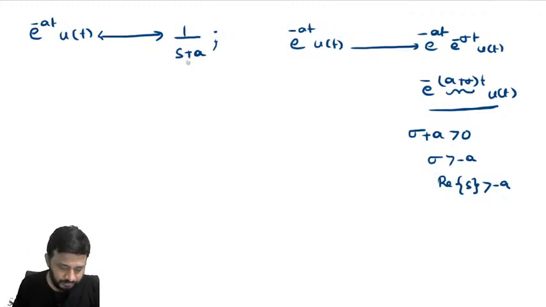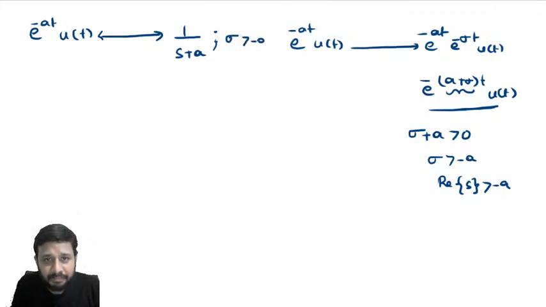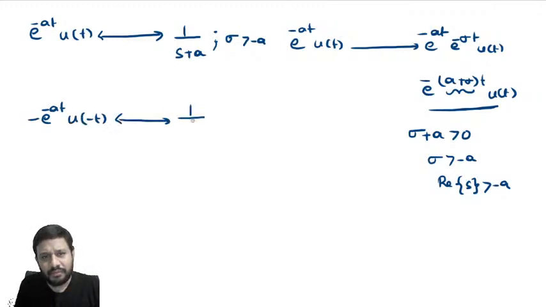So, ROC is sigma greater than minus a. And we found out one more signal, minus e power minus at u of minus t, which has the same Laplace transform 1 by s plus a, but with ROC sigma less than minus a. And we plotted the ROC also.